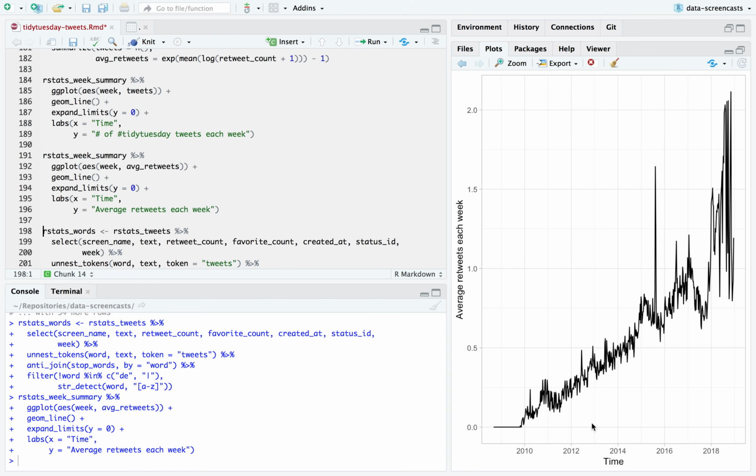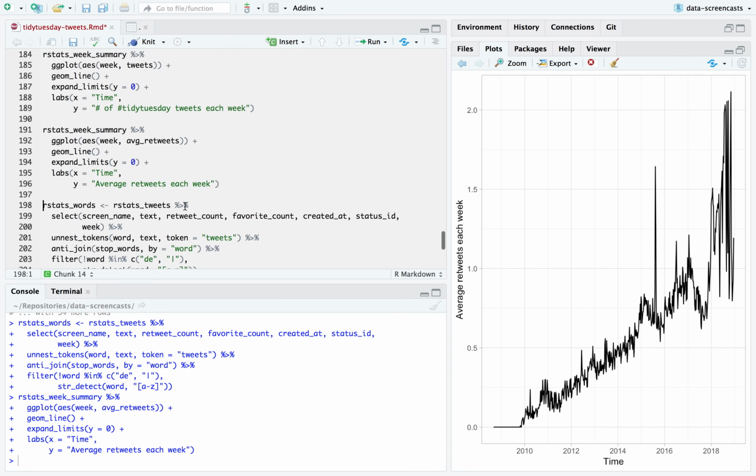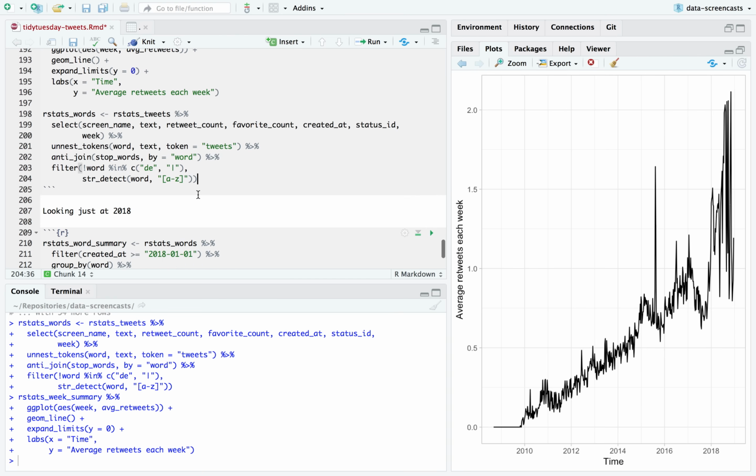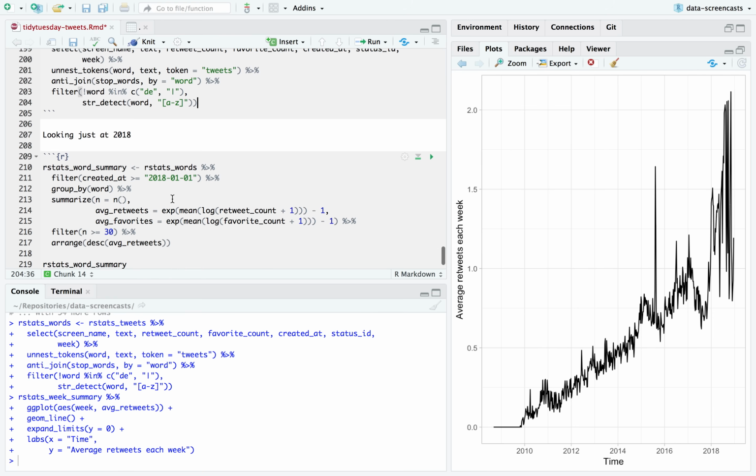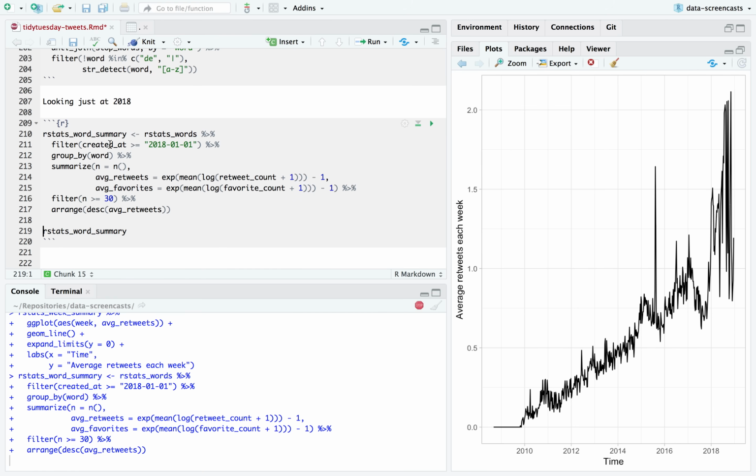Words that appear in the last year will get more retweets than words that have often appeared. It's not meaningless, but we're going to want to look just at 2018 tweets for a summary of words if we're interested in number of retweets. It kind of levels off over 2018, though we do see spikes later in the year. I probably should have done this by month looking at it, but we did it by week.